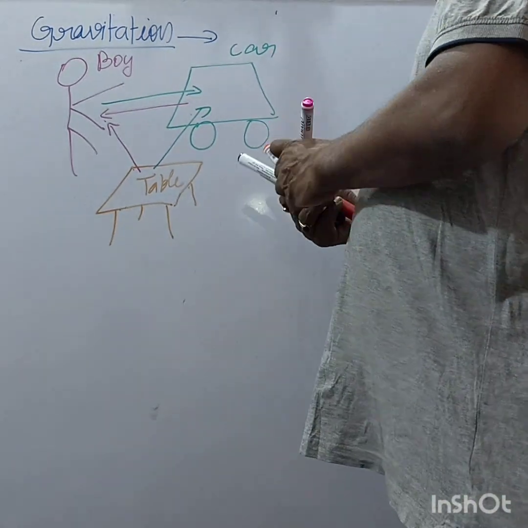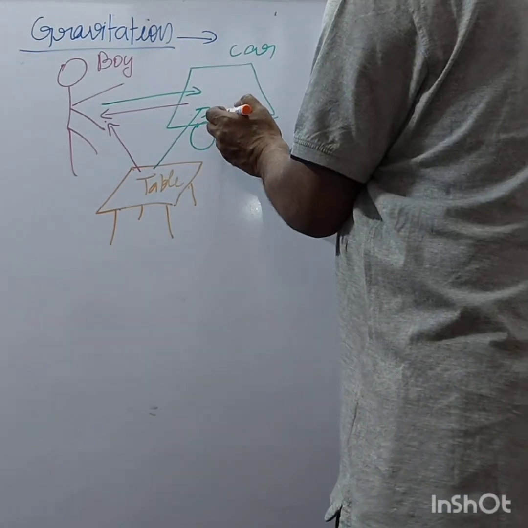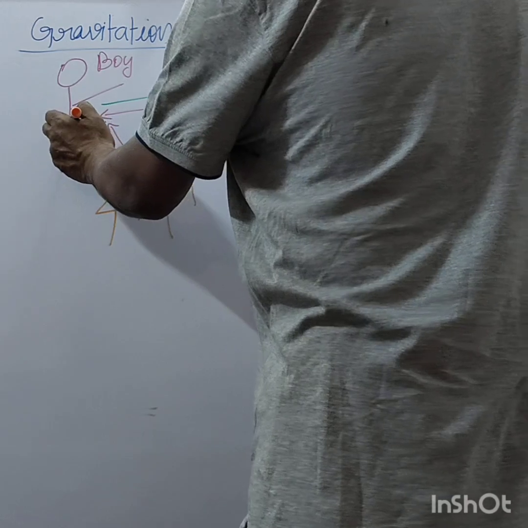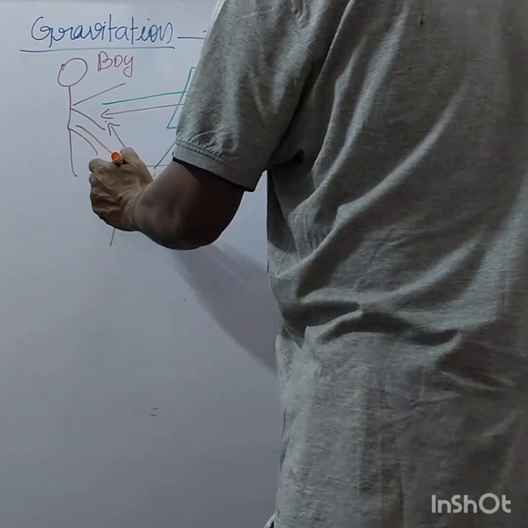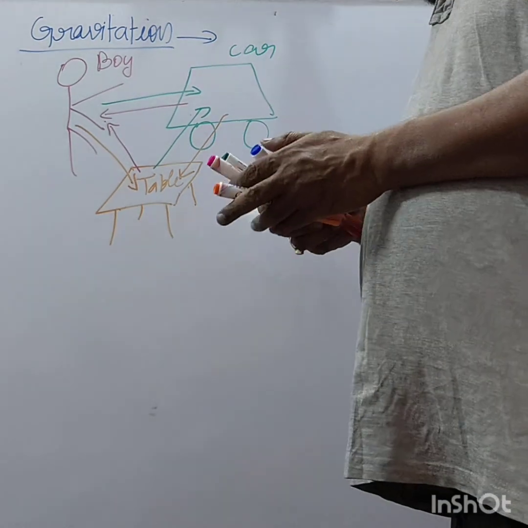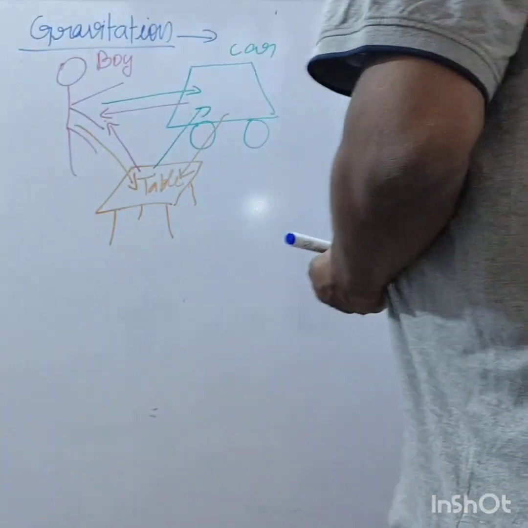And this table is attracting this car towards itself and this man towards itself. So what is the meaning of it? That between the two objects, between two objects,